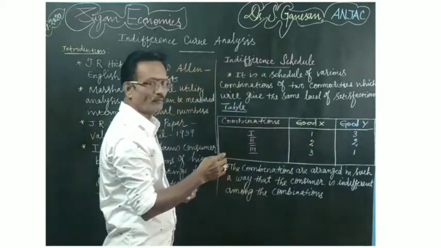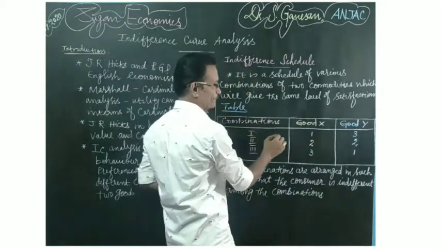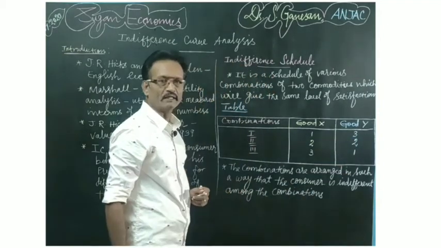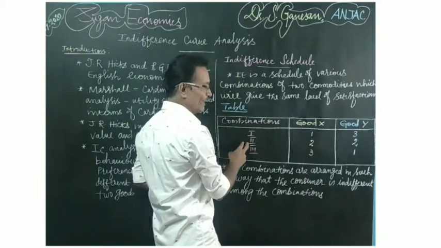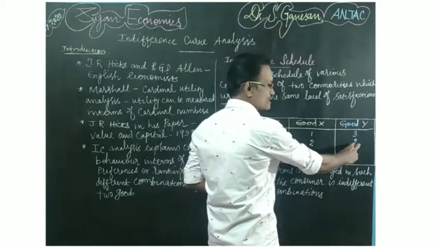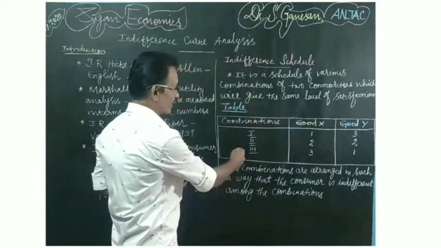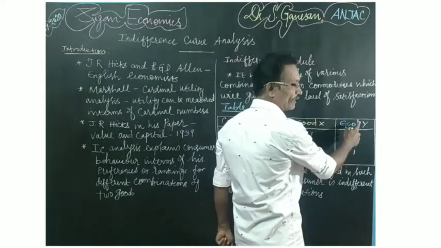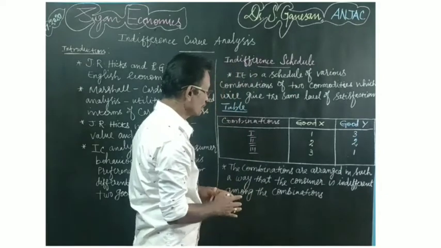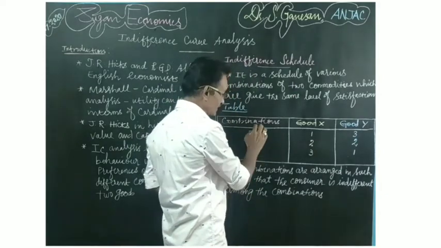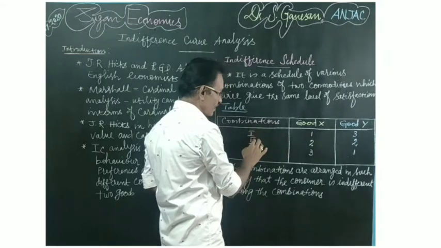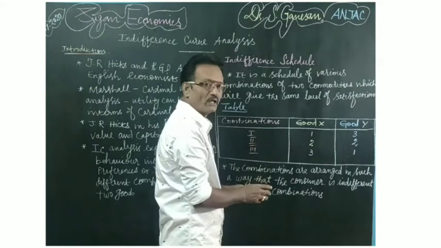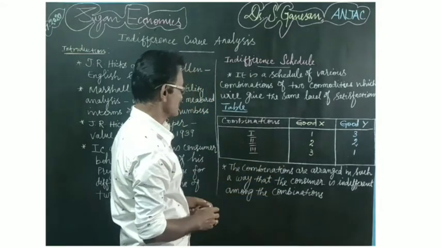Take the first combination: 1 unit of X commodity and 3 units of Y commodity. In combination 2, there are 2 units of X commodity and 2 units of Y commodity. And in combination 3, there are 3 units of X commodity and 1 unit of Y commodity. The consumer can select combination 1, or combination 2, or combination 3. All will provide the same level of satisfaction.